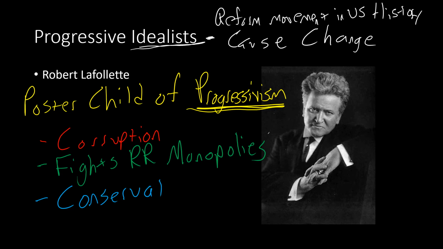And when I say conservation, I mean like environmental awareness, trying to do things to help your environment, setting aside land for national parks. These are all just really important things that are essentially progressivism. And Robert La Follette, as governor of Wisconsin, did all of these things. So like I said, he's a really, really important example of the progressive movement, okay?